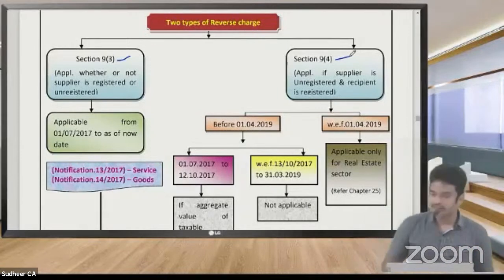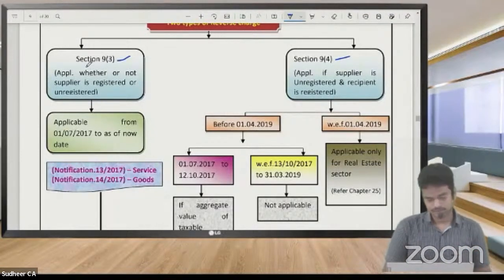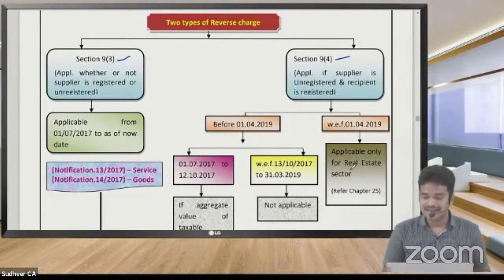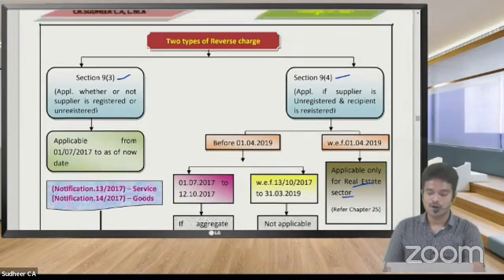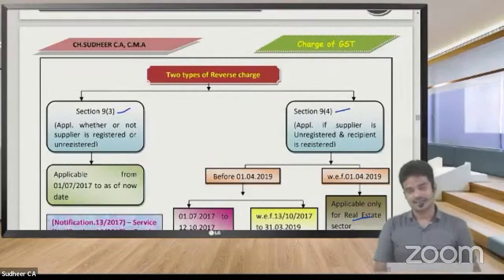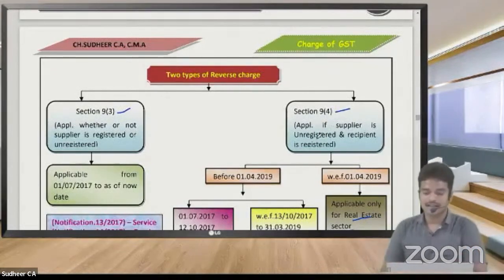First, beginning with section 9(3). Sir, 9(4) actually now is applicable only for real estate sector. What does section 9(4) deal with? If supplier is unregistered and the recipient is registered.